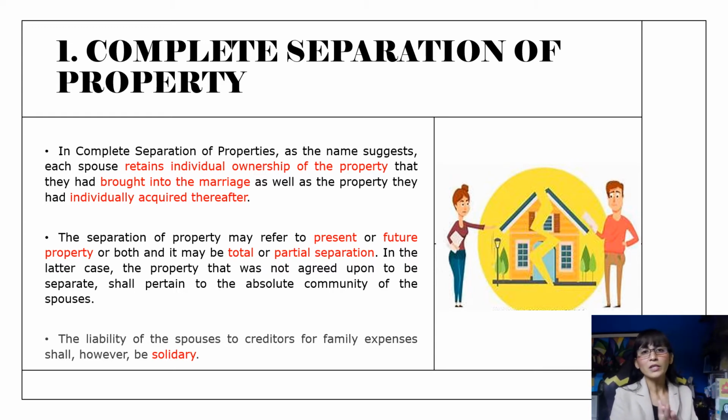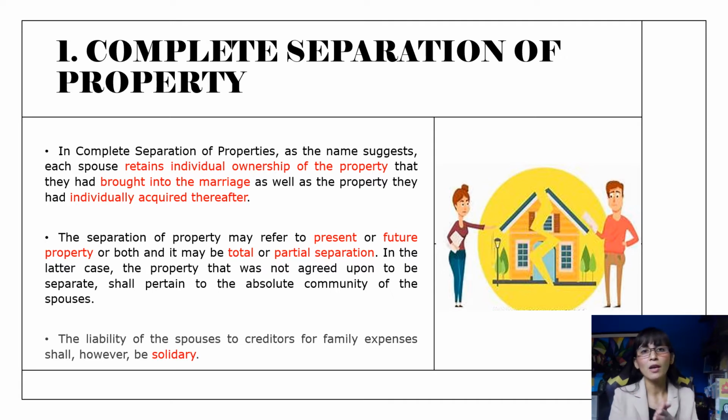So, for instance, if spouse A or the husband has an income, for example, of 1 million a year, and the spouse B or the wife has an income of, let's say, 500,000 a year, then each share must be proportionate to their income in terms of their family expenses.